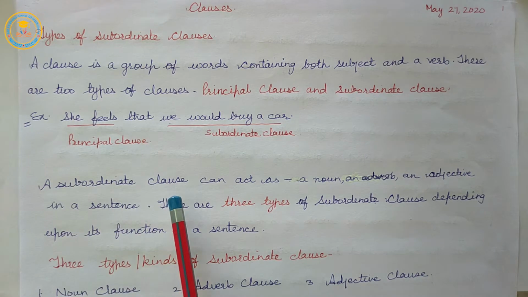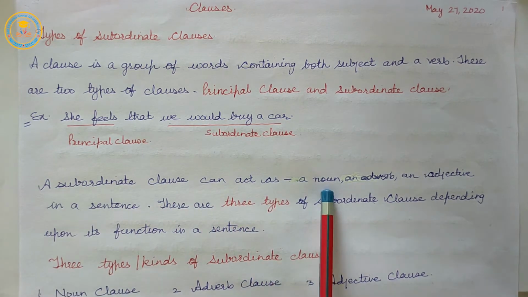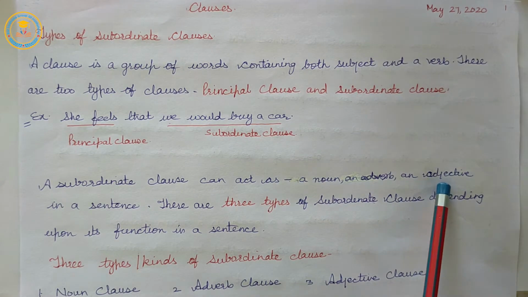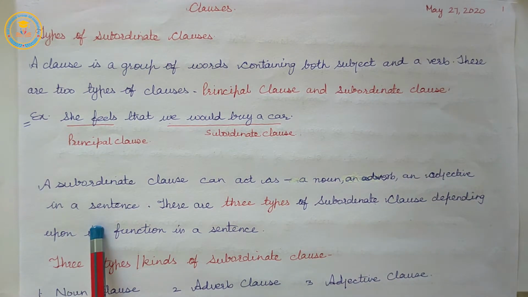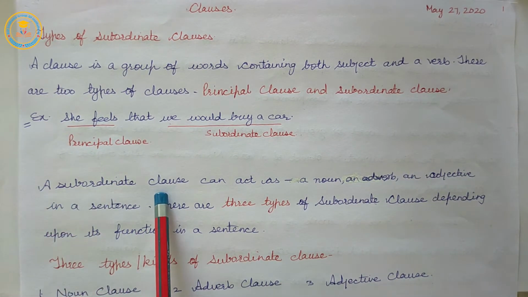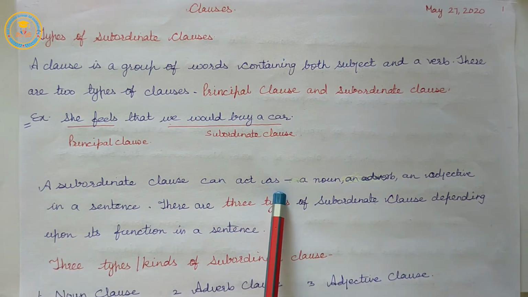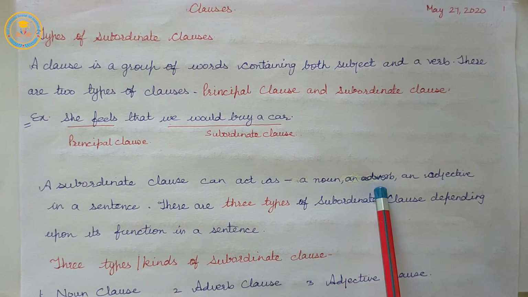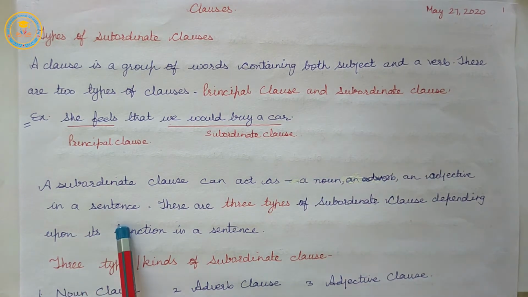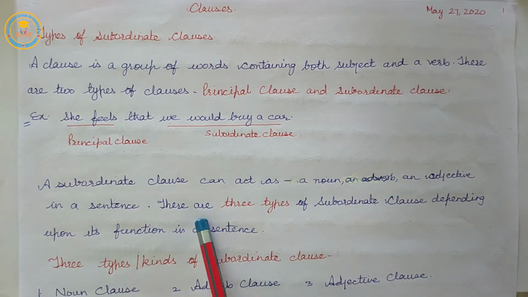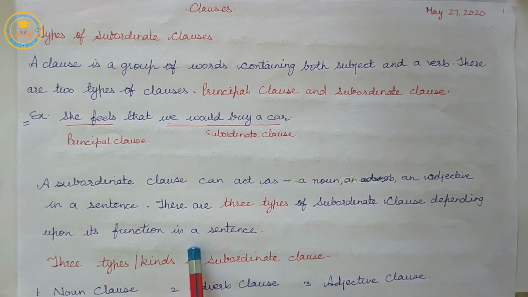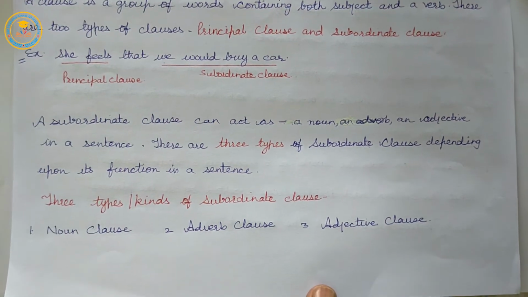A subordinate clause can act as a noun, an adverb, or an adjective in a sentence. So, we can say that there are three types of subordinate clauses depending upon their function in a sentence.